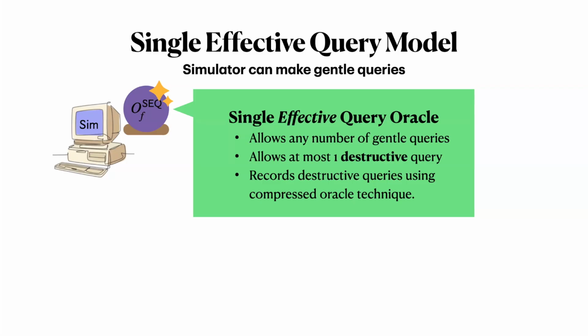And if the function is sufficiently random, any query that tells the adversary useful information is going to create entanglement between these registers. So we define our oracle to measure whether there is entanglement or not. And if there is entanglement, it basically shuts off and doesn't answer additional queries.